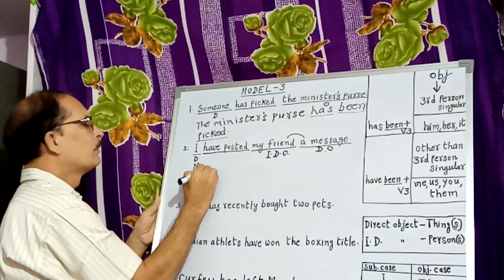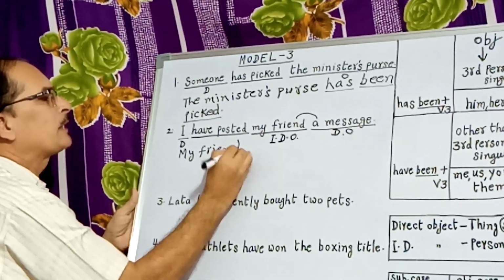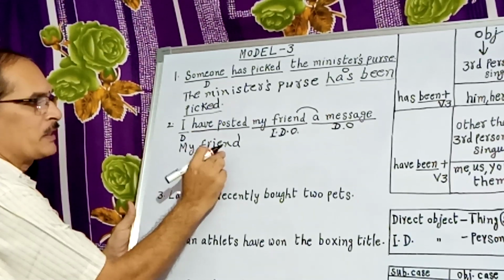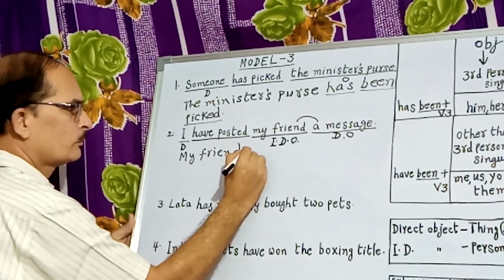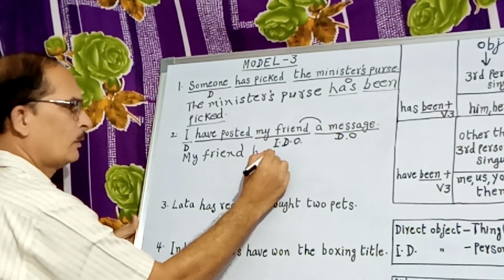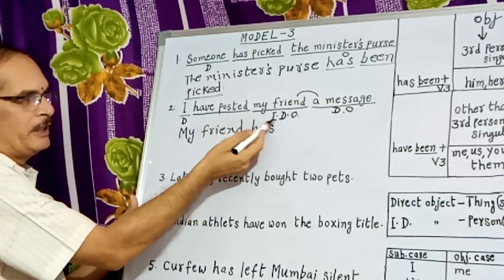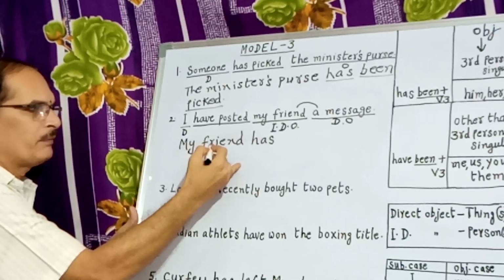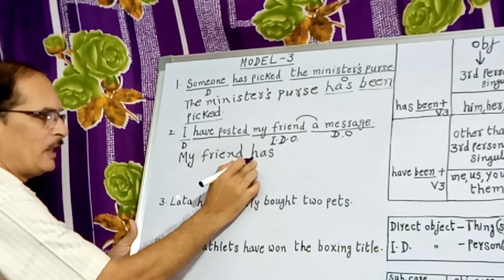My friend, as I have already told you, is a third person singular. It is a single name. When a third person singular is there, what do we have to write here? Has only, not have. Let us first start with the indirect object. My friend is a third person singular, so we shall start with it. So has only. No longer have. We have to write has only.